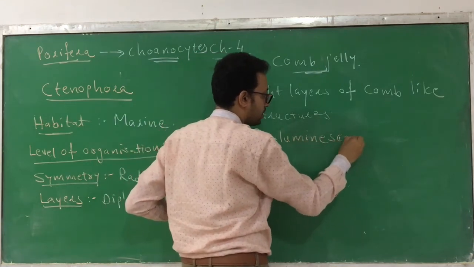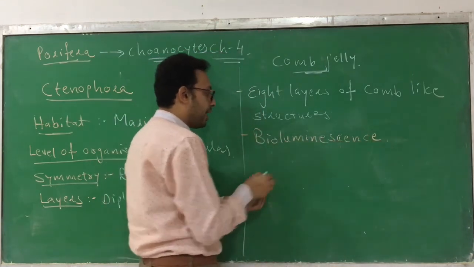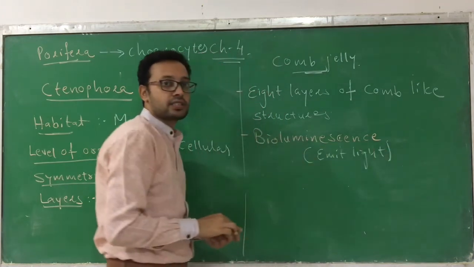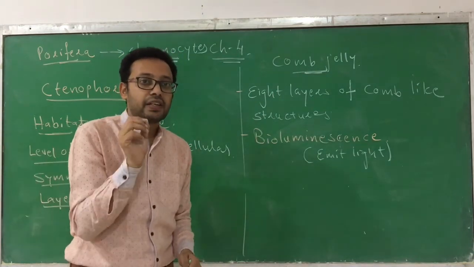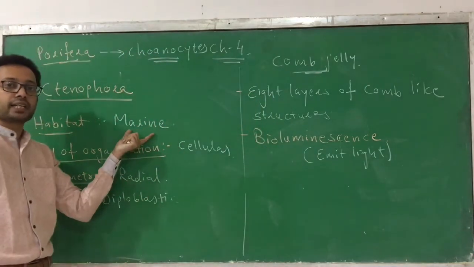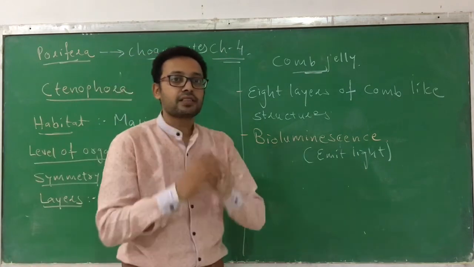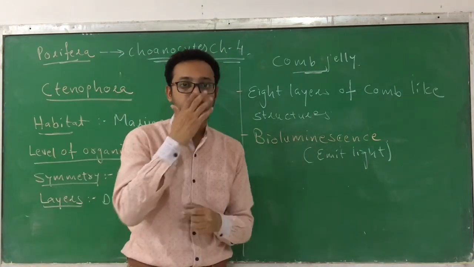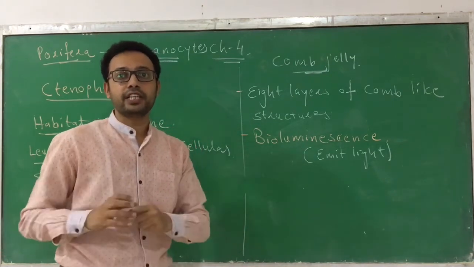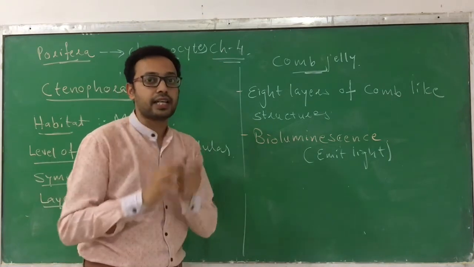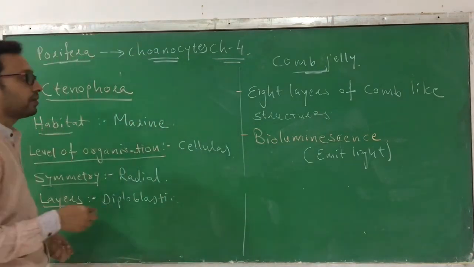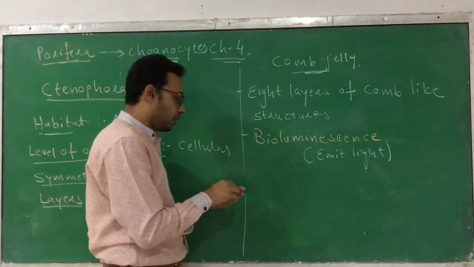The next important characteristic is that they show bioluminescence. What is the meaning of bioluminescence? It means they emit light. You might have seen a few insects that emit light when they are flying. These animals living deep in the water or ocean emit light, and due to this light they warn other living organisms not to come over to them. This is some kind of warning to others. So they have the capacity to emit light. This is an important characteristic of Ctenophora.